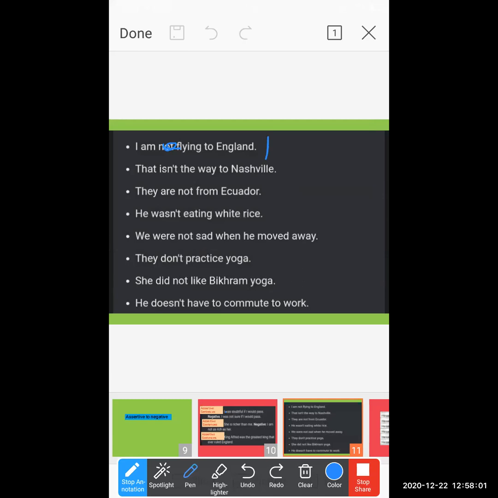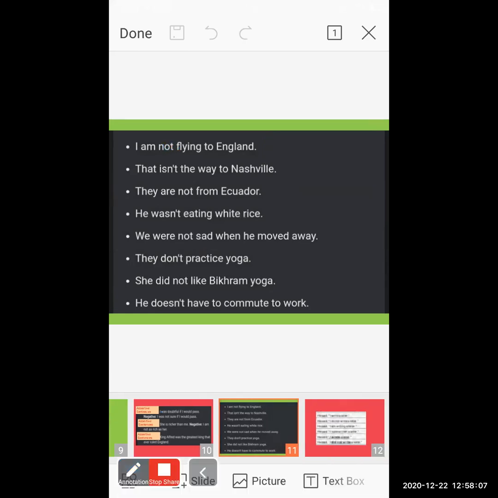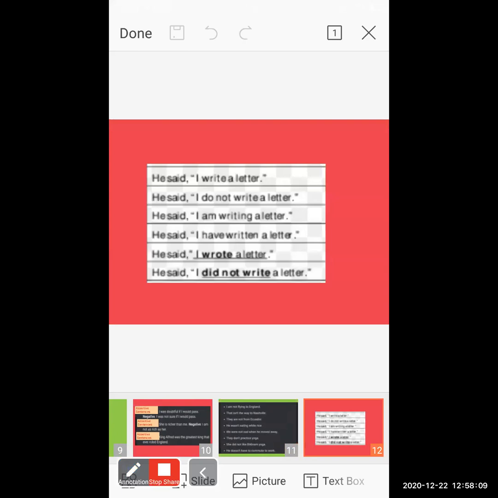So what should I say? Pratik is not a dull boy in the class. Okay, so what I'm doing here is sentence transformation. I'm doing transformation of sentences, but the basic meaning remains the same. Pratik is the smartest boy in the class. Now this is assertive, I'll transform it into negative: Pratik is not a dull boy in the class. Okay, only a few words are changed, but the basic meaning is the same.